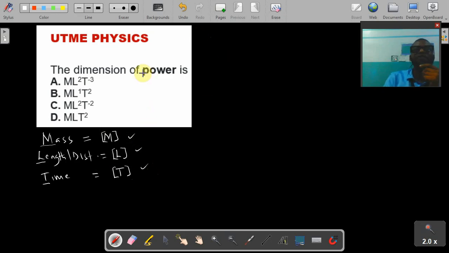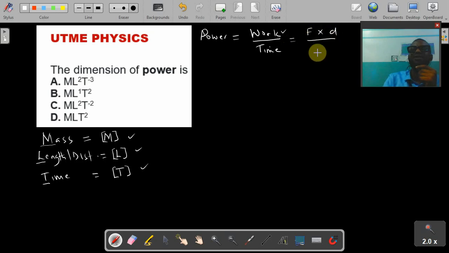And for us to find the dimension of power, we need to understand the formula for power. Power in physics is defined as the rate at which work is done, which means the formula is work over time. Now, work is not a fundamental quantity. We need to break it down to fundamentals before we can find the dimension. Work has a formula in physics, which is force times distance. Then we bring down time.